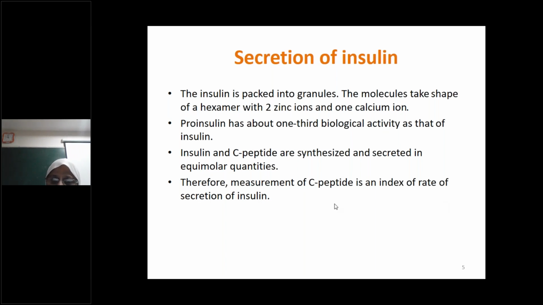Now, proinsulin has only about one-third of the biological activity of insulin. Insulin and C-peptide are ultimately secreted in equimolar quantities. Therefore, the measurement of C-peptide is an index of the rate of secretion of insulin. Actually, C-peptide as such does not have any function. Its importance is only that if you quantitatively measure the C-peptide, it will give you an index of the rate of secretion of insulin.